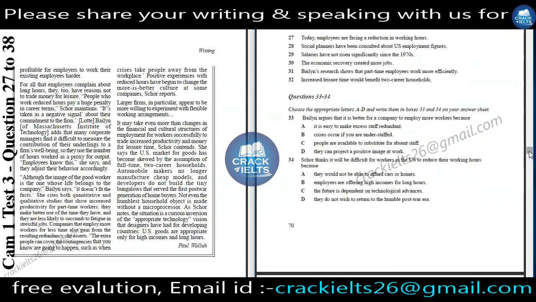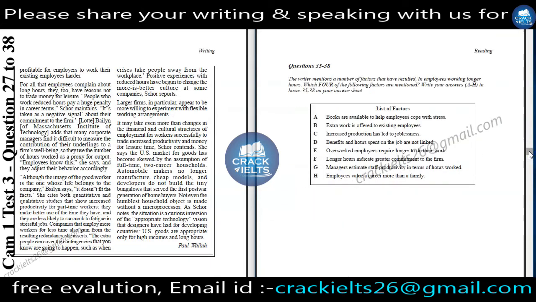Now we will see further, question number 35 to 38. The writer mentions a number of factors that have resulted in employees working longer hours. Which four of the following factors are mentioned? Write your answer A to H in boxes 35 to 38 on your answer sheet. Here they have given us a list of factors. We have to find four factors which were mentioned by the writer.